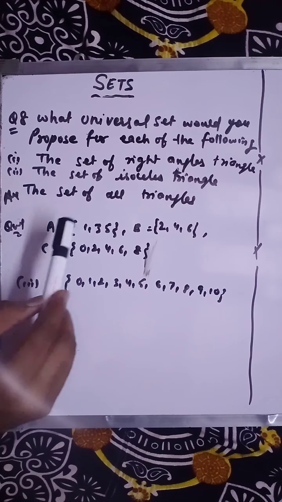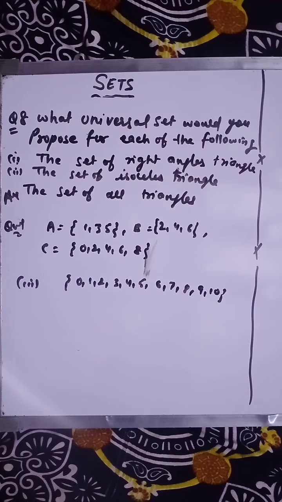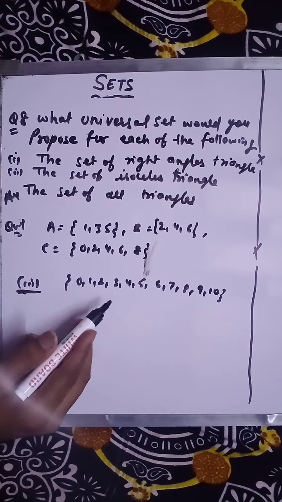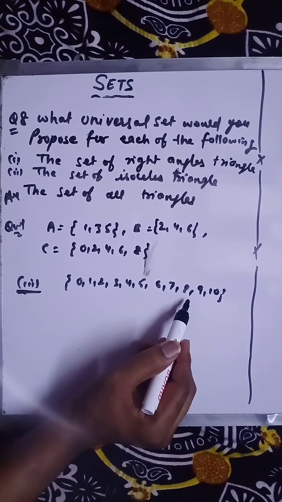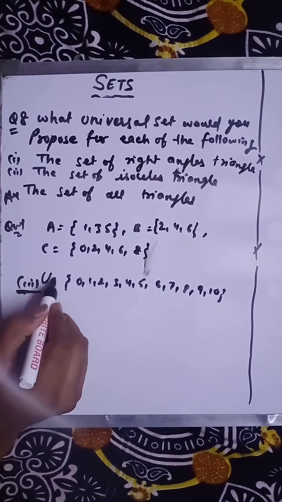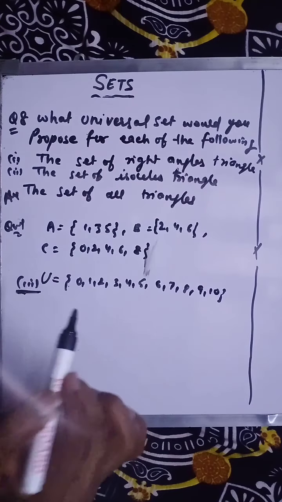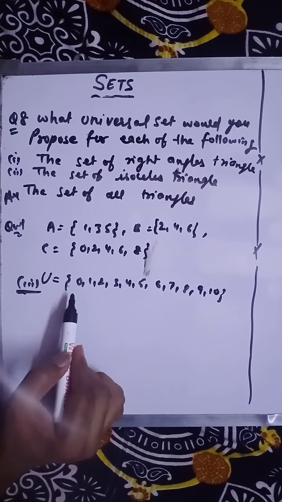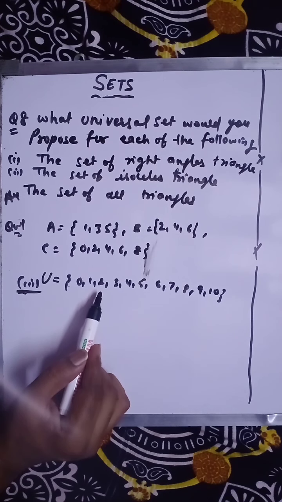Now question number 9. Here sets A, B, C are given to us and we have to find the universal set of A, B, C. In NCERT you will get 4 options. The third option is correct, because for the universal set, all the elements should come in this set. Extra can also come, but the universal set must contain all the elements of A, B and C. Then you can say that this is a universal set.